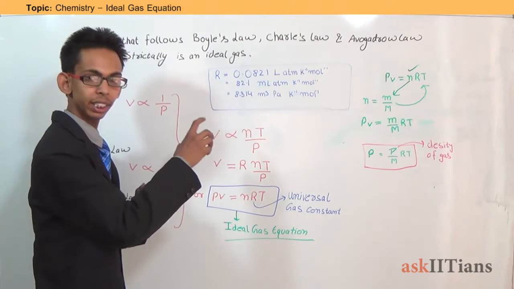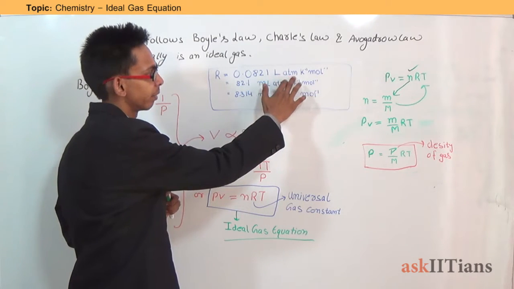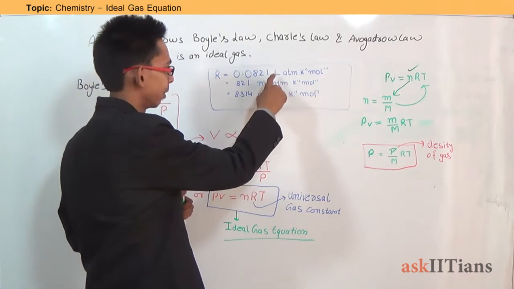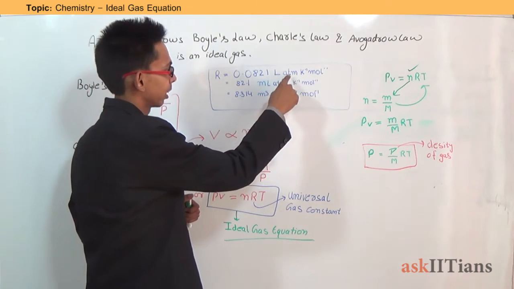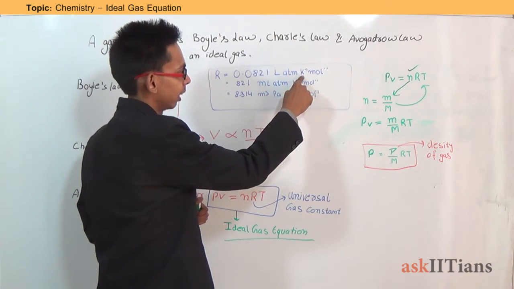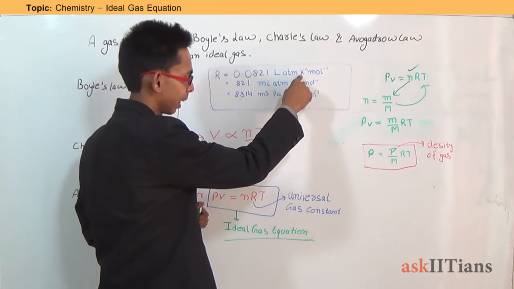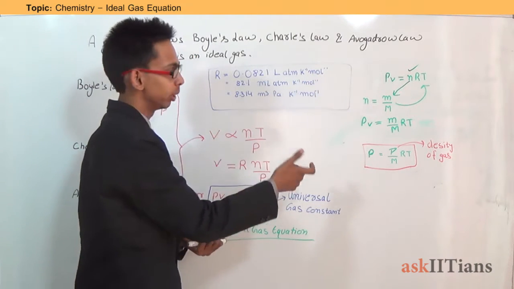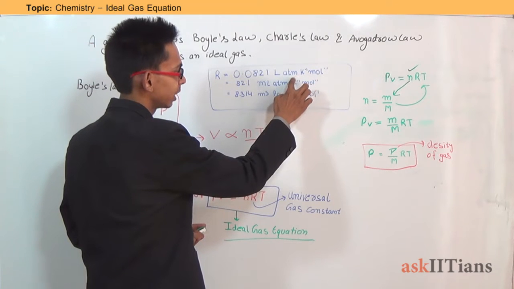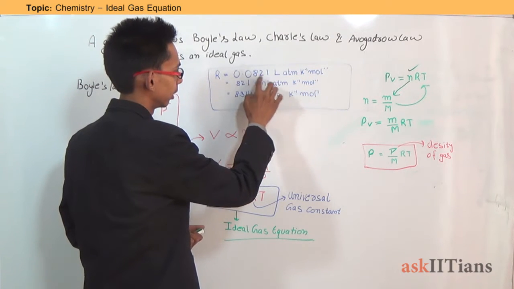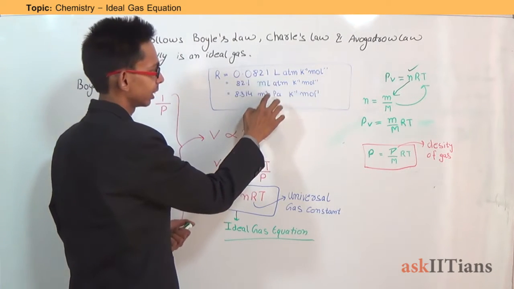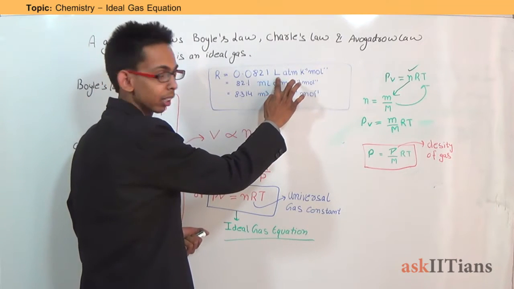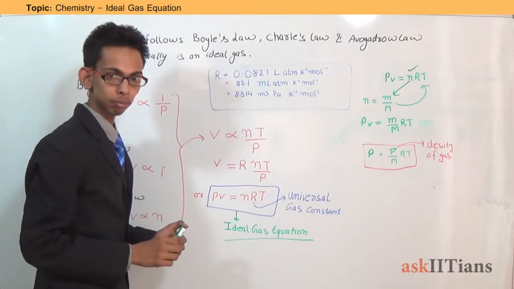So if you see, the unit of R is a combination of 4 different units. One is the unit of volume, another is the unit of pressure, next is the unit of Kelvin temperature, and another is the unit of amount, that is number of moles. What differs in these 3 values is the unit of pressure and volume.